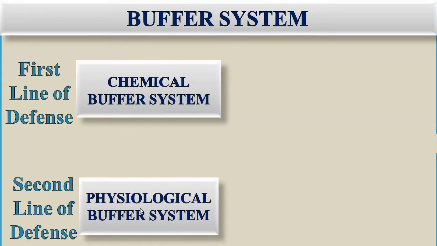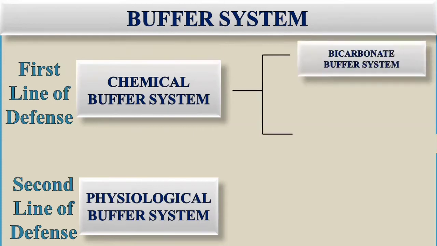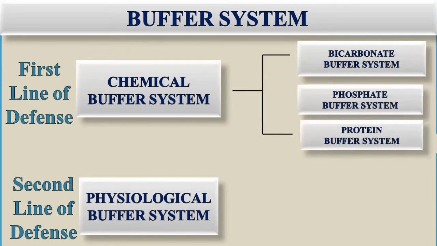The physiological buffer system is relatively slower than the chemical buffer system, it takes minutes to days, and from days to weeks. Then let's see chemical buffer system. They are further categorized into different chemical buffer systems. These buffer systems are bicarbonate buffer system, phosphate buffer system, and protein buffer system. So this chemical buffer system is the first line of defense for buffering, it's the quickest, and it works within seconds.